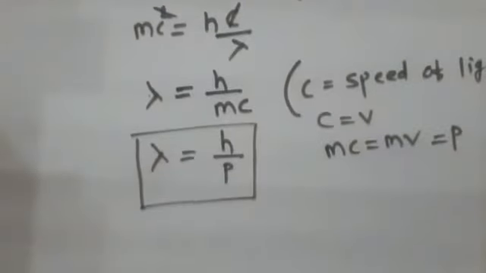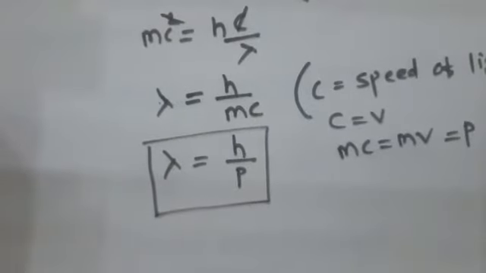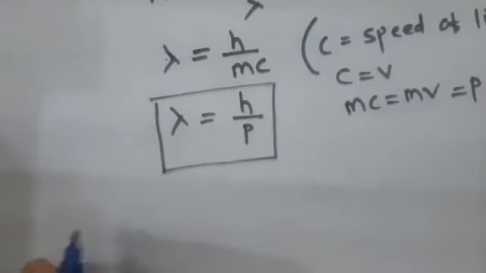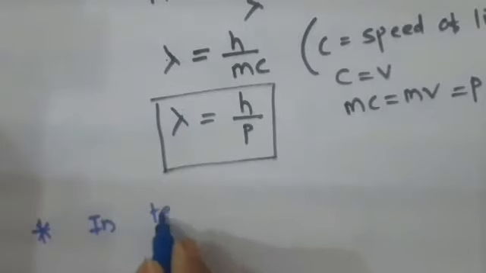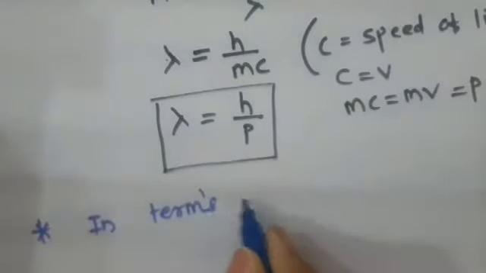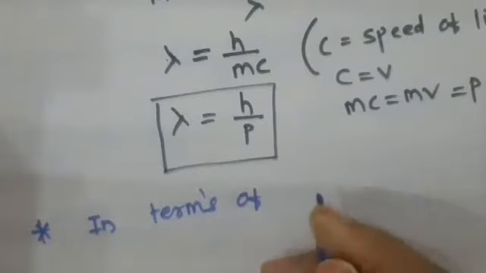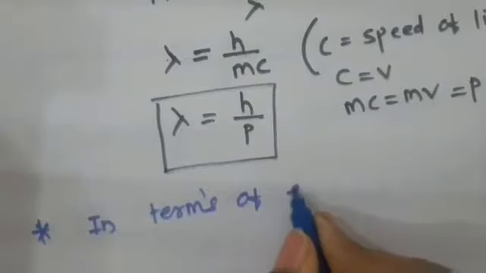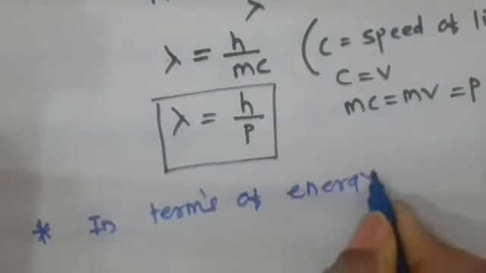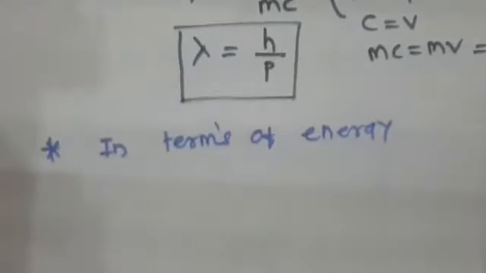Now we will derive the expression for de Broglie's wavelength in terms of energy. So students, tell me, what is the relation for lambda?